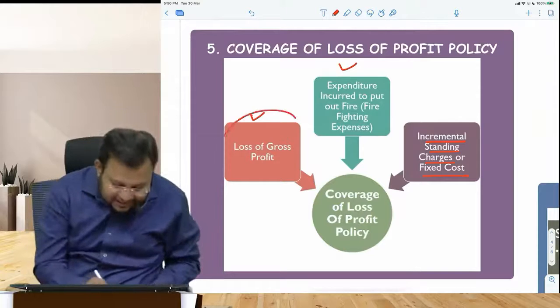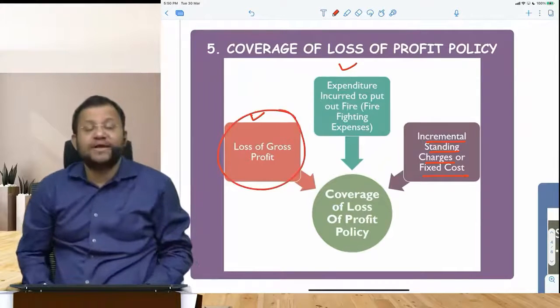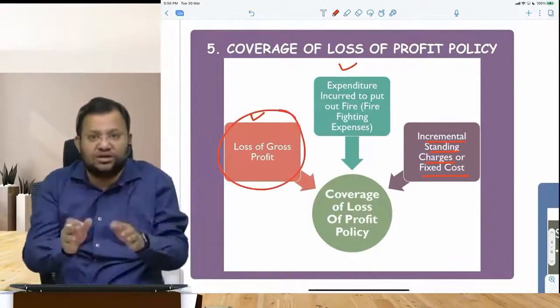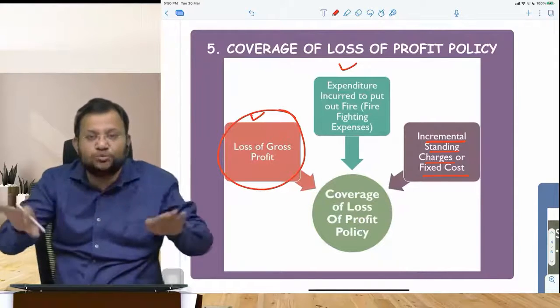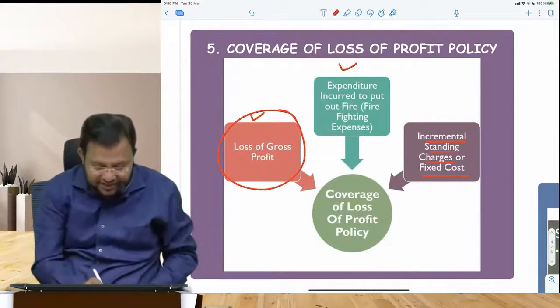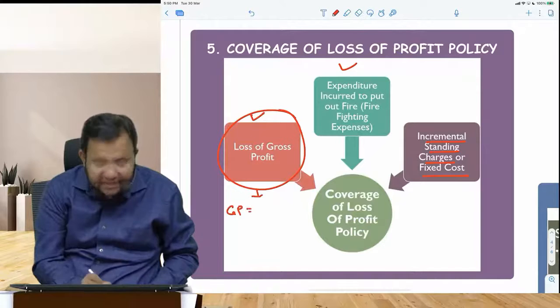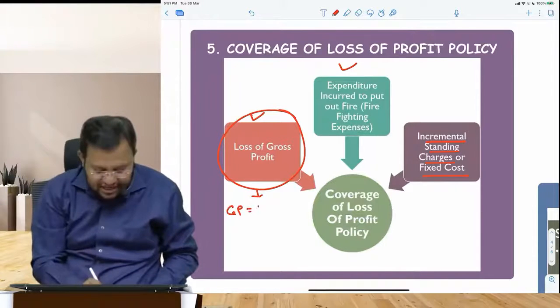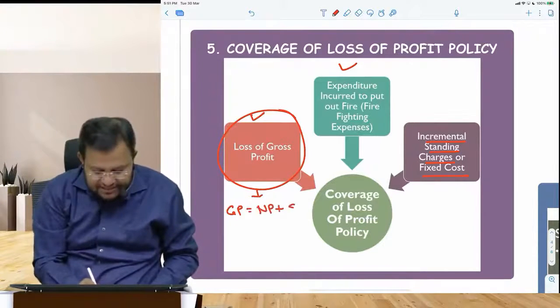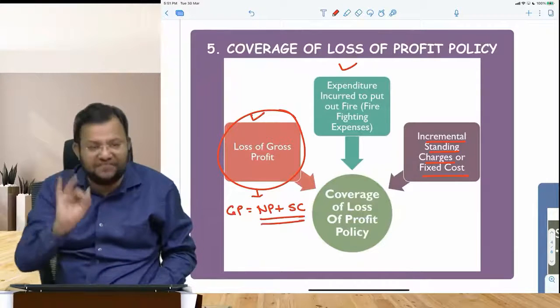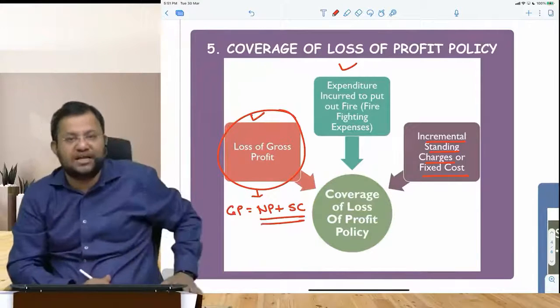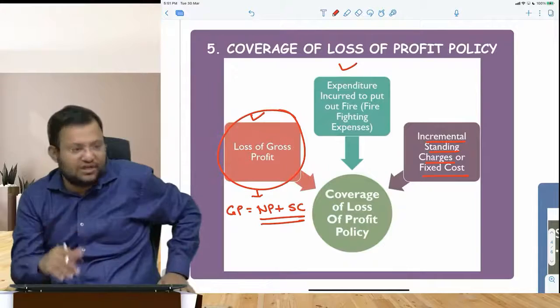So basically this policy is for compensation of gross profit. The word gross profit here is nothing to do with the accounting word of gross profit. This gross profit is calculated in a reverse direction as net profit plus standing charges. That is a gross profit. Utna aapko compensation milna chahiye, assuming you are done a full insurance.